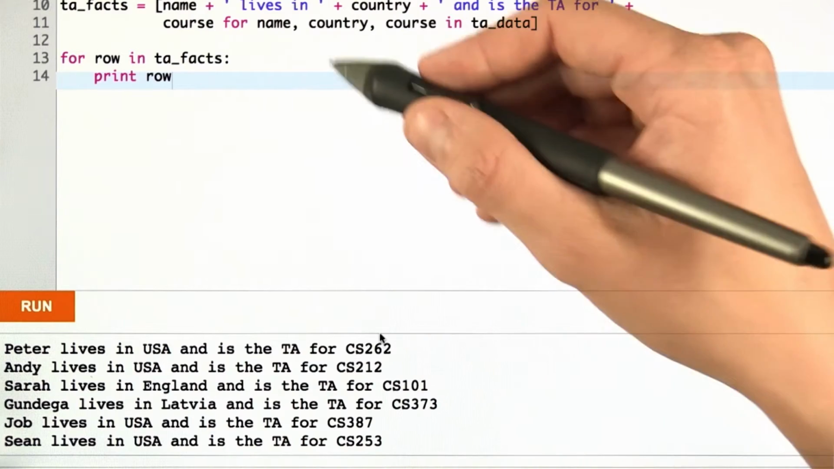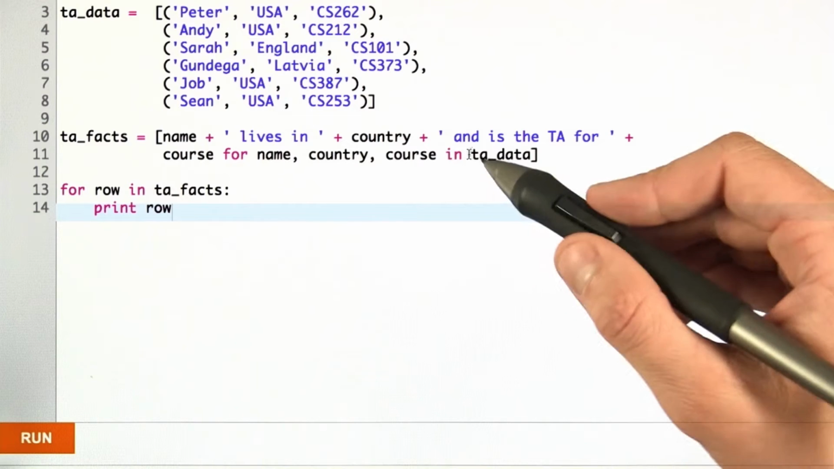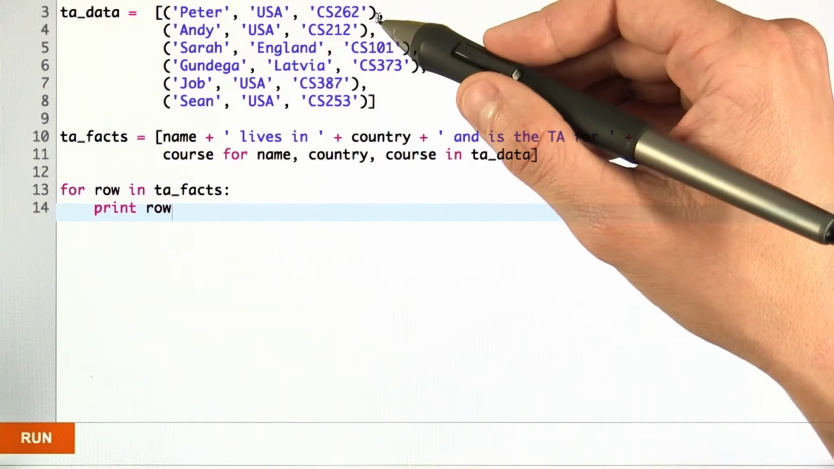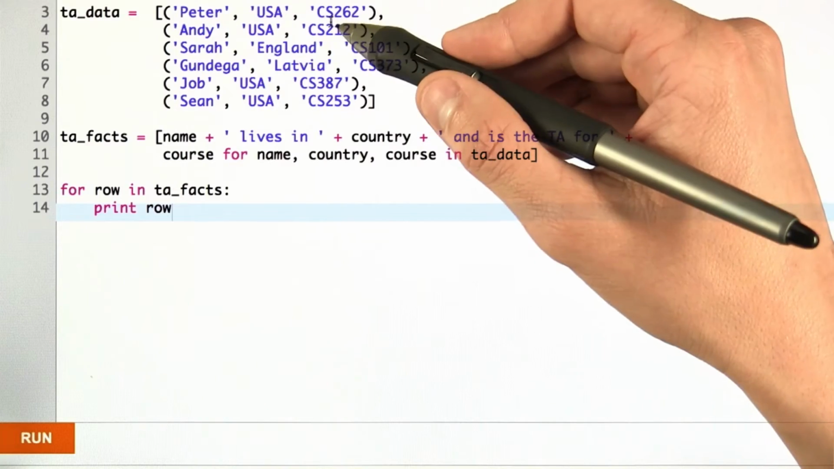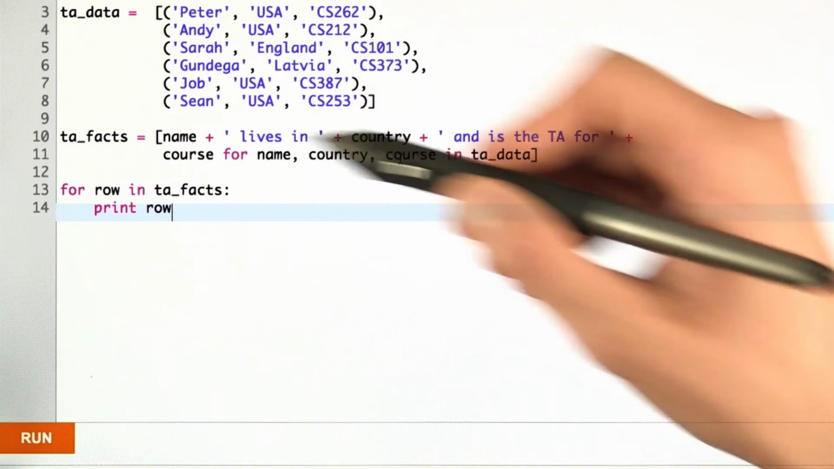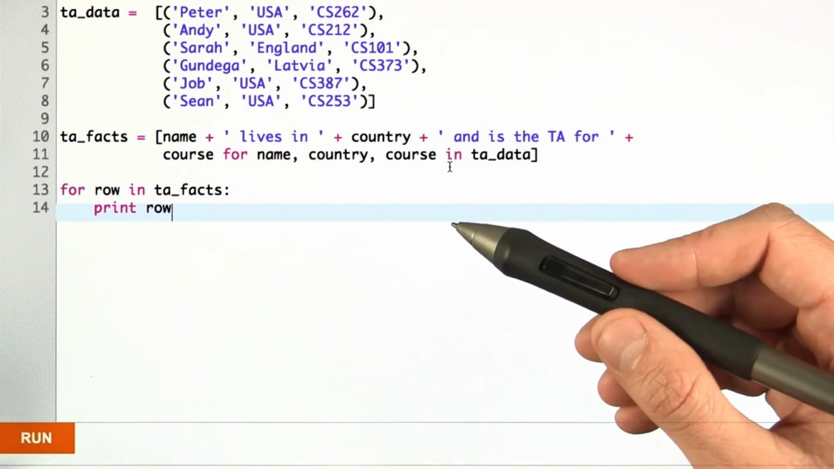Now, how do we do that? We use the same sort of list comprehension we used last time, but now TA data isn't a list of strings, and its entries are tuples. These tuples each have 3 entries, and when we reference these names, here, here, and here, Python understands what we're talking about.